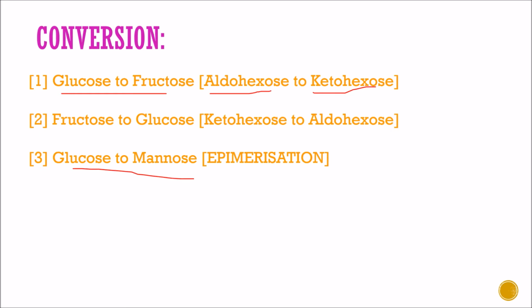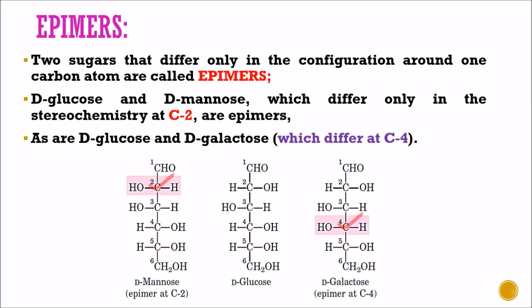That reaction is also known as epimerization reaction. Now glucose and mannose are known as epimers of each other. So first of all let us understand what are epimers. Two sugars that differ only in the configuration around only one carbon atom are called epimers. So D-glucose and D-mannose, which differ only in the stereochemistry at carbon number 2, are known as epimers, while D-glucose and D-galactose, which differ at carbon number C4, are known as C4 epimers of each other.